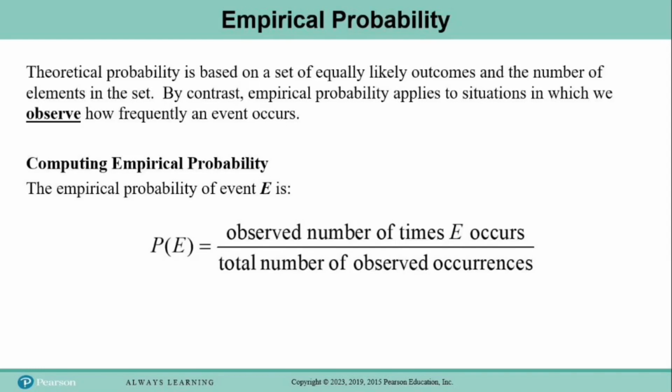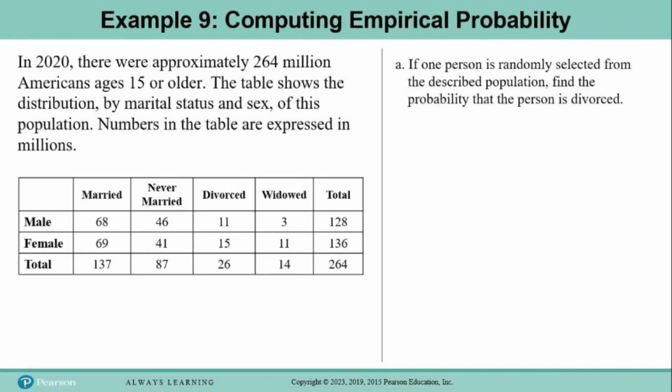So here's what we do. When we're computing empirical probability, we say the empirical probability of event E, which is written P of E, is just the observed number of times that E occurs divided by the total number of observed occurrences. And a lot of times when we calculate empirical probability, there's a table involved.